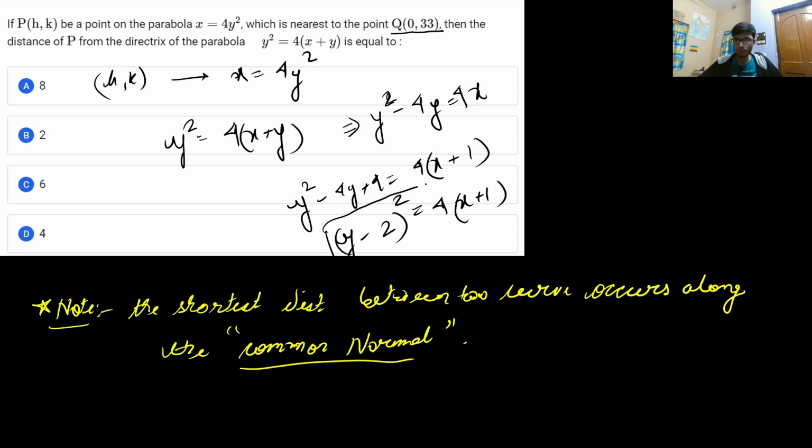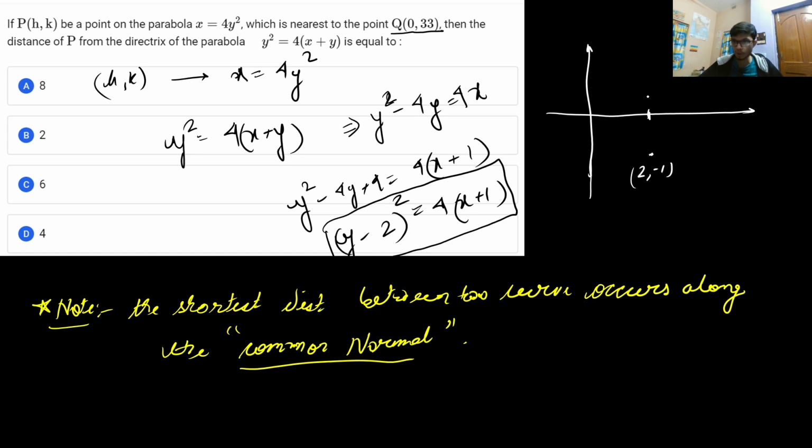Now you know that this is the equation of a parabola whose center, if you draw this parabola, will be at (2, -1). So from (2, -1), if you draw the parabola, this will be the parabola with a shifted center. For this particular parabola, the equation of the directrix will be...